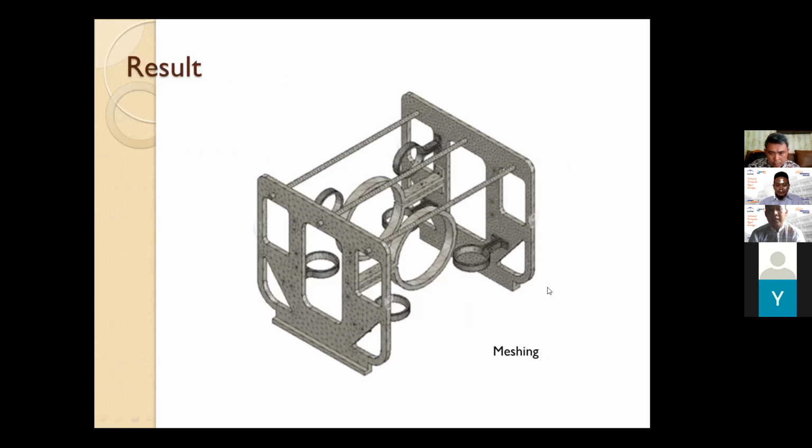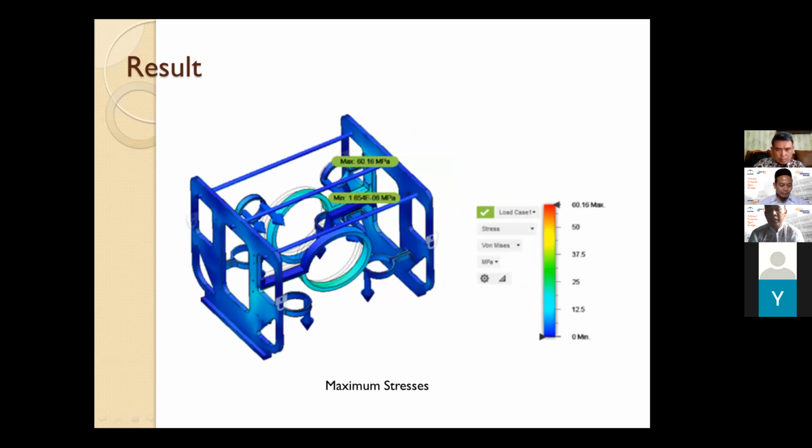And then this is the result of the meshing, the concept of finite element, which divides the main structure into several parts of the mesh, for this structure, actually for the ship hull. And then actually we have stresses for the ship hull of 60.18 Newton per millimeter square.